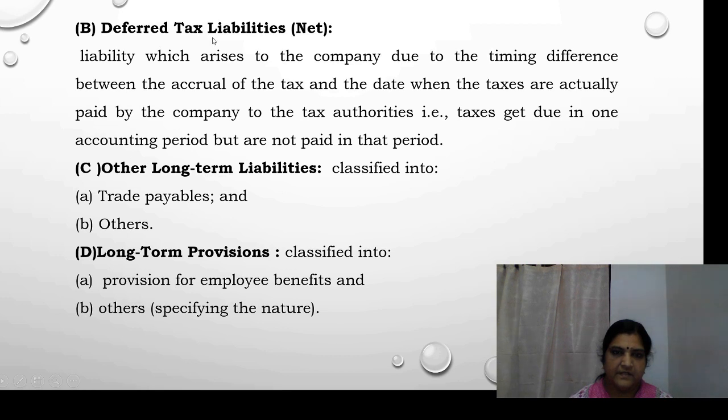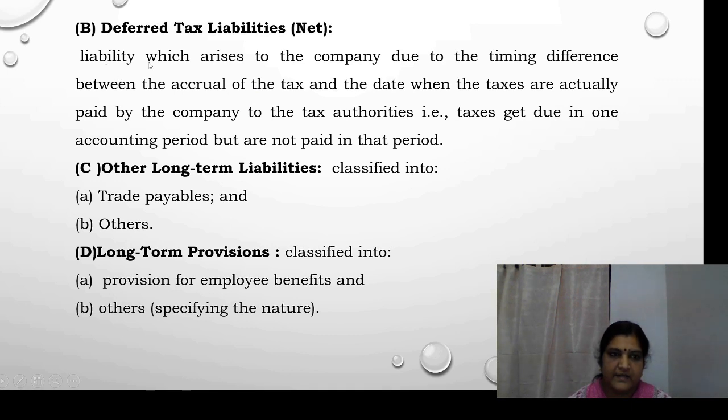Then comes deferred tax liabilities. So the second one, deferred tax liabilities. This is the liability which arises to the company due to the timing difference between the accrual of the tax and the date when the taxes are actually paid by the company to the tax authorities. That is, taxes get due in one accounting period but are not paid in that period. Such an amount is known as deferred tax liability, that is, deferred for the future.